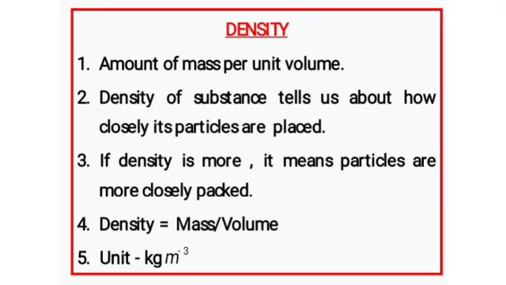We are going to see what is density. The amount of mass per unit volume is density. Density of a substance tells us how closely its particles are placed. That is important. That information we get from the measurement of density. If density is more, it means particles are more closely packed. Density can be calculated with the equation mass by volume. The unit of density is kilogram per meter cube.